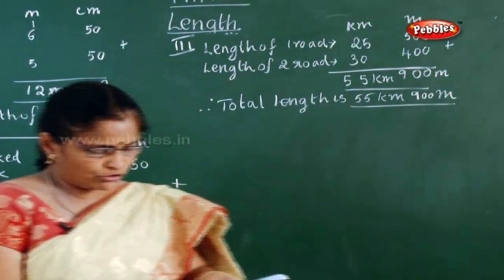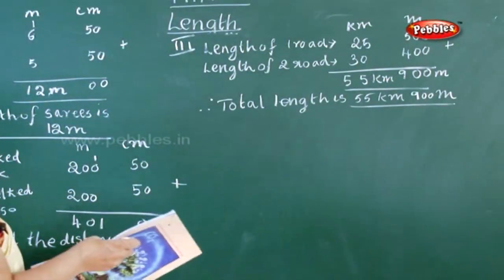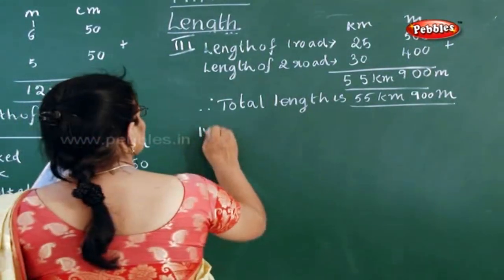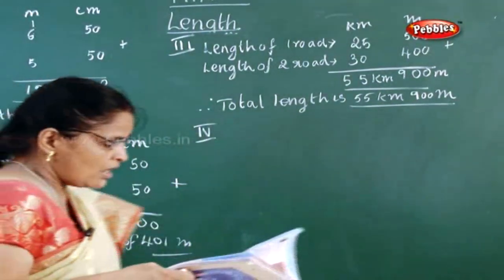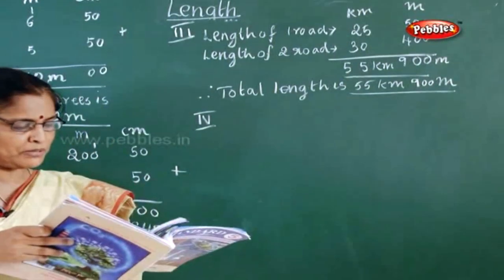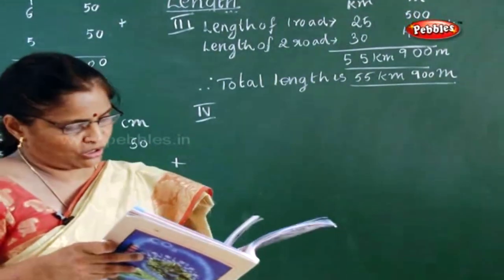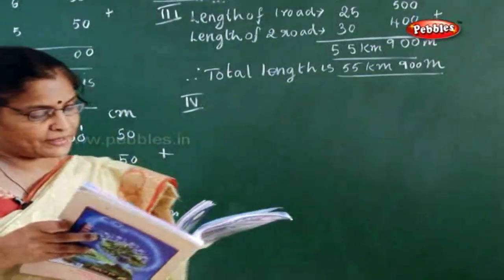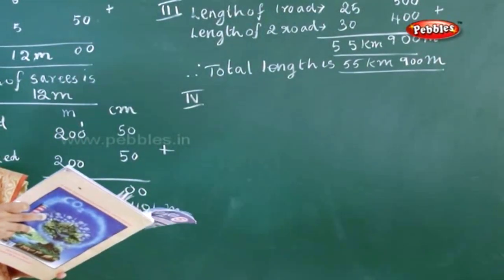Now next sum, what is the fourth sum they have given? A rope is 27 meter 40 centimeter long. So what is the rope here? 27 meter and 40 centimeter long.